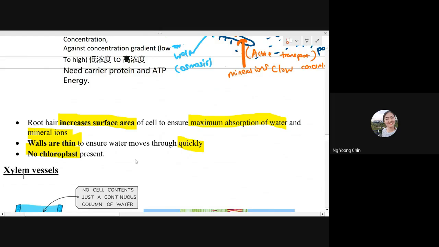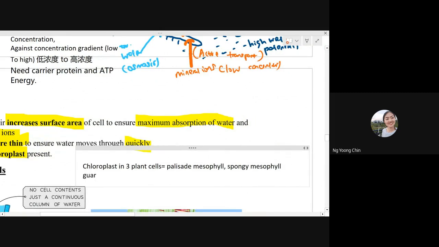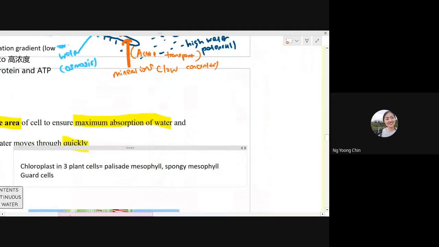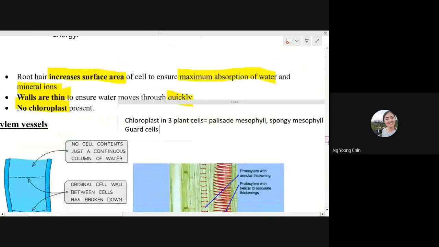Chloroplasts are only found in three kinds of plant cell, which are the palisade mesophyll cell, the spongy mesophyll cell, and also the guard cell. Other kinds of plant cells don't have any chloroplast inside, so they are unable to perform photosynthesis.